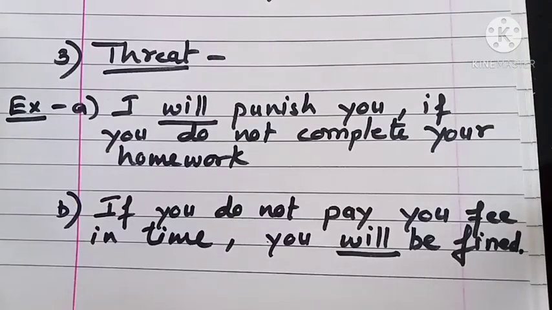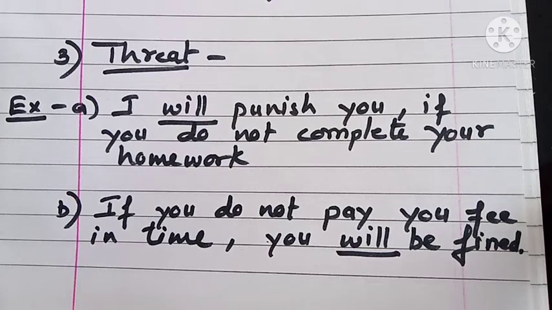Now the next use of will is an expression of threat. When somebody threatens someone, to give such an expression, we can use will, the same modal auxiliary, to express threat. For example, I will punish you if you do not complete your homework.